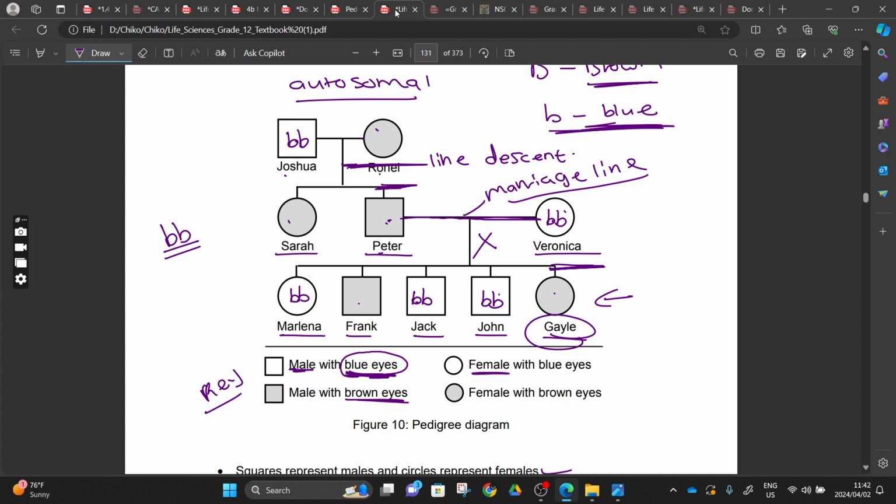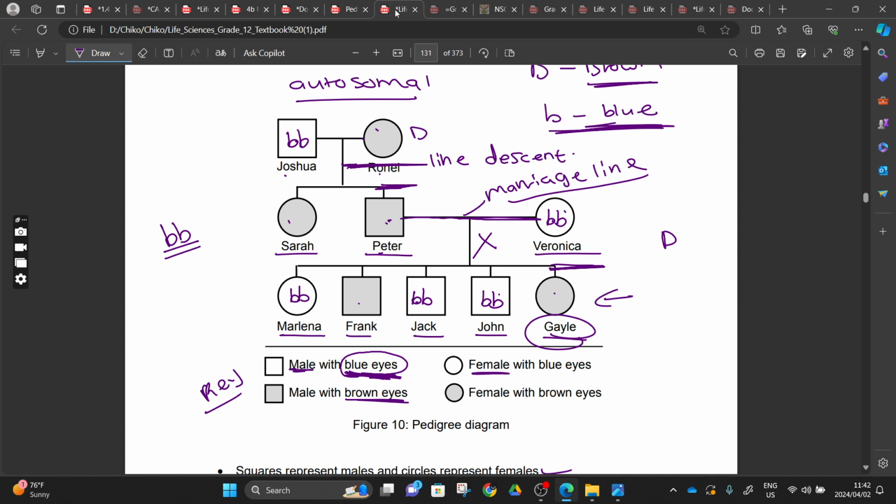You understand? But if you are cramming, you are going to think that all of them that are shaded, because the teacher said those who are shaded are affected, it means that since we have a dominant and recessive, those who are shaded here are being affected by a dominant allele. And then you'll find that in the key, the one that is shaded is being caused by a recessive allele.